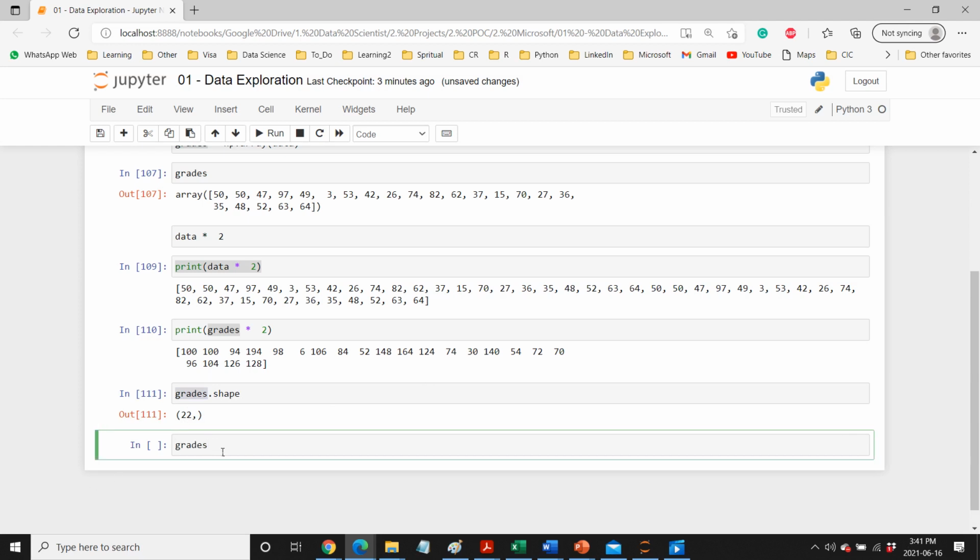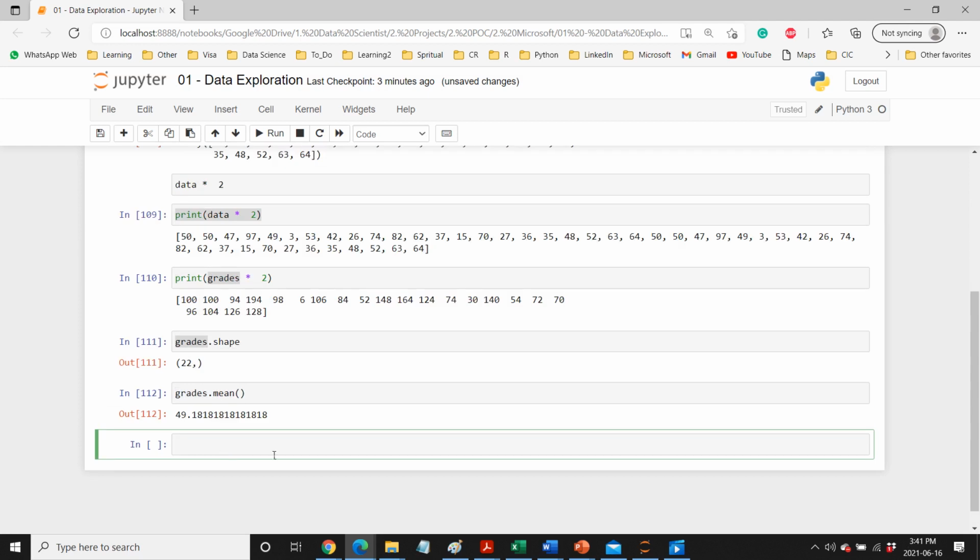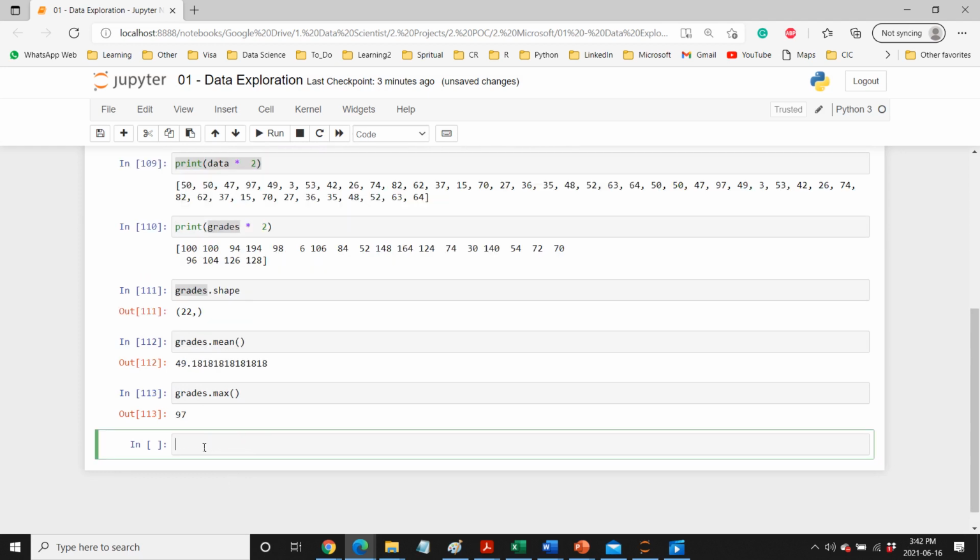Now if we want, we can use this to apply mathematical functions like mean. That basically gives us the mean value of all these elements. Okay, if you want, we can also do the max, and that gives the maximum value of all the elements. Okay, now let's slowly start moving towards the case study.